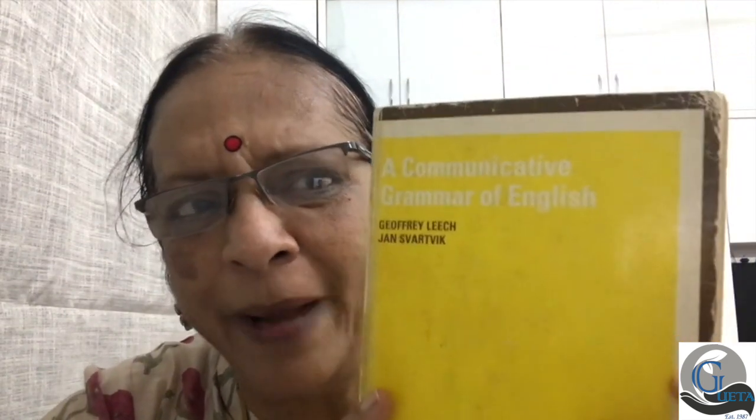And remember, you must go back to your textbook, to the prescribed book, which all of you probably have, right? I think the new edition is blue in color, but that doesn't matter. The book is the same. And what is the book? A Communicative Grammar of English. Do look into this book, and I'm sure your doubts would be clear.